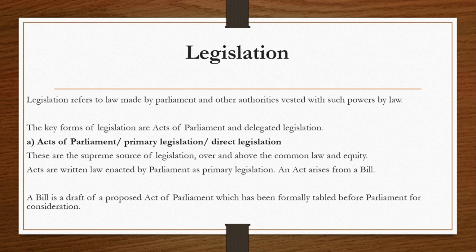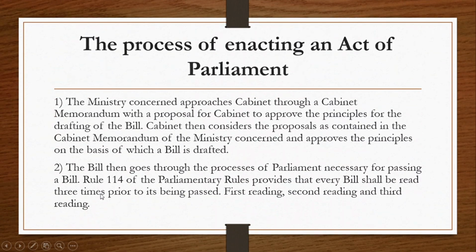They take it to Parliament to be discussed before it is passed as an act. So let's look at the process of enacting an act of Parliament,